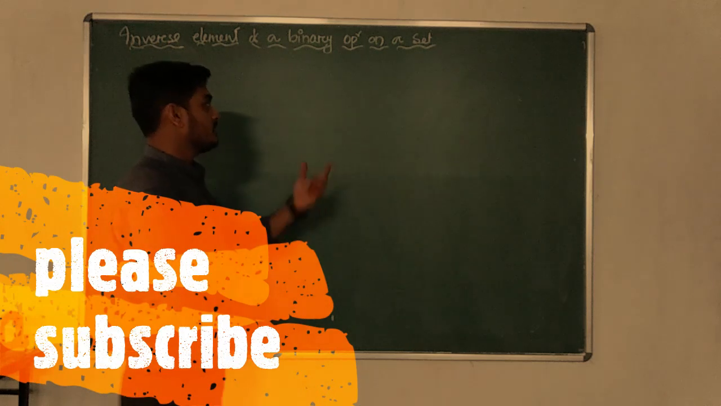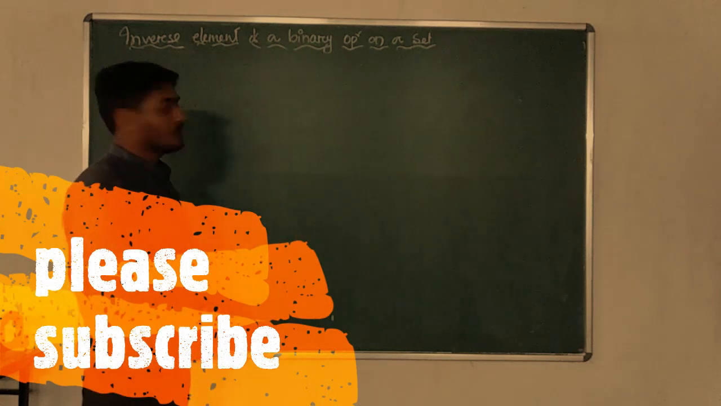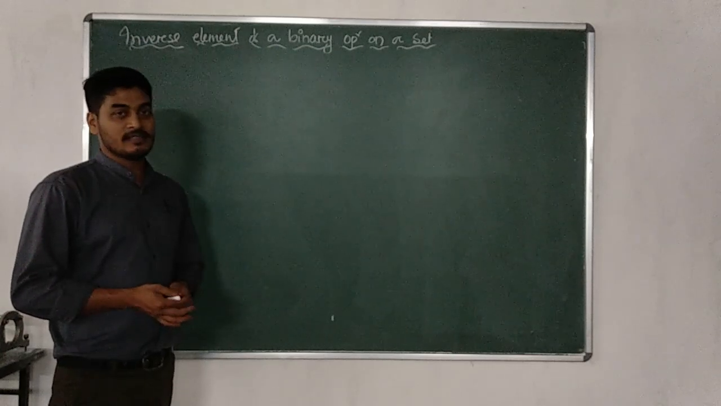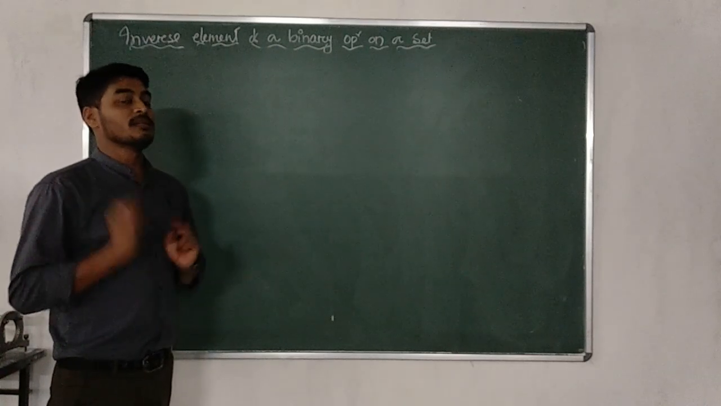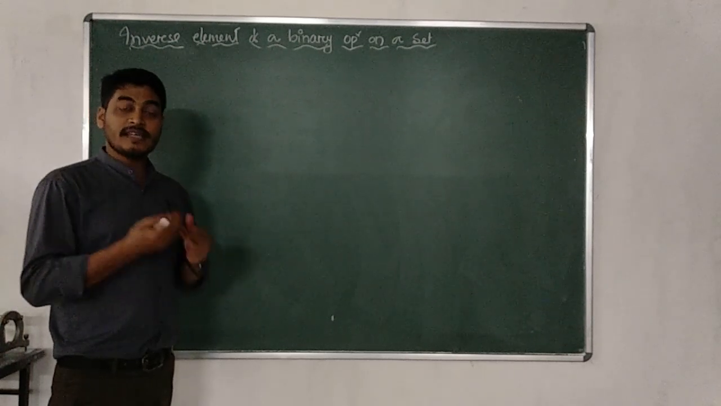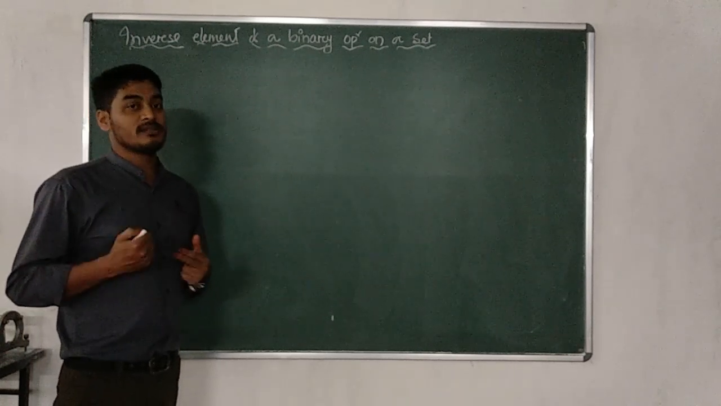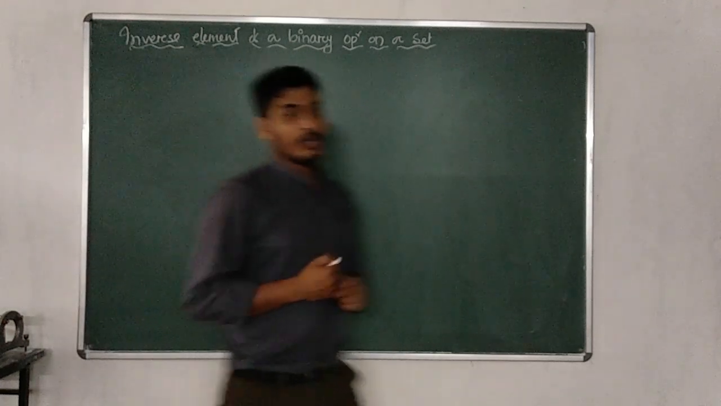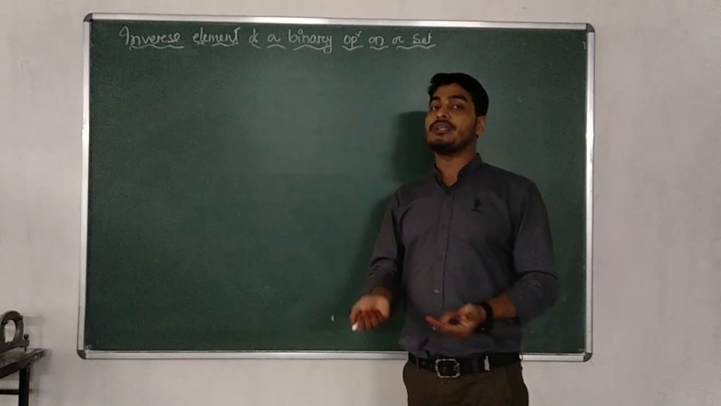Here in this lecture, I am going to discuss the inverse of an element of a binary operation. In the previous lecture, we have discussed the identity element of any binary operation. So remember, whenever the identity element exists in case of any binary operation, then and only then can we really think about the inverse. If the identity element does not exist, then there is no need to think about the inverse.